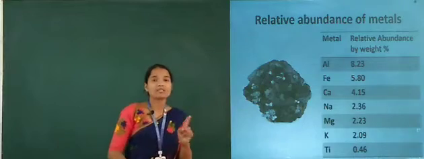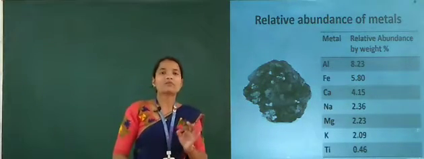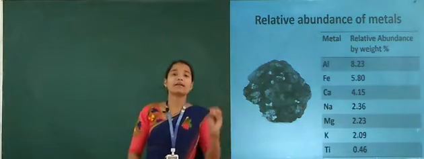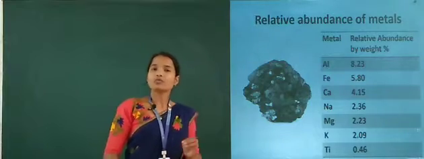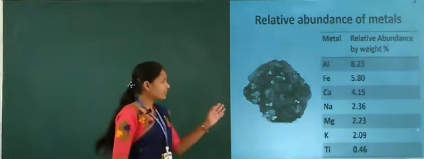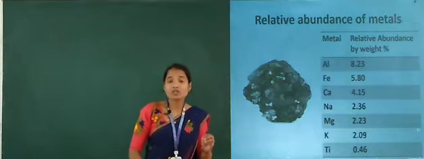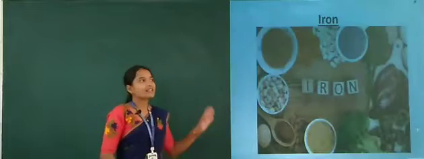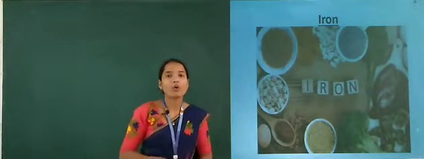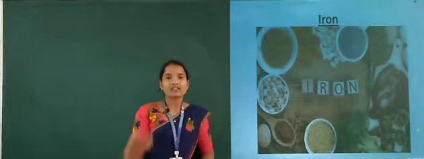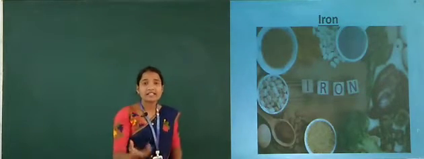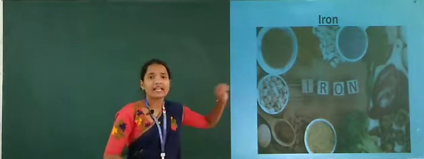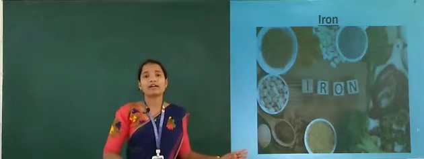The value is 5.80. Iron is known as the second most abundant element in the earth's crust, and it is very important also. Iron plays a very important role in our biological system, like it is present in our blood, and it is present in our day-to-day food. Therefore, iron is known as the second most abundant element.